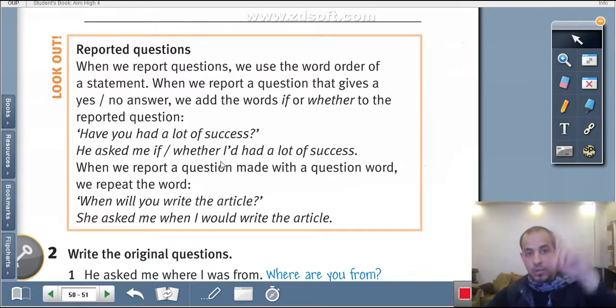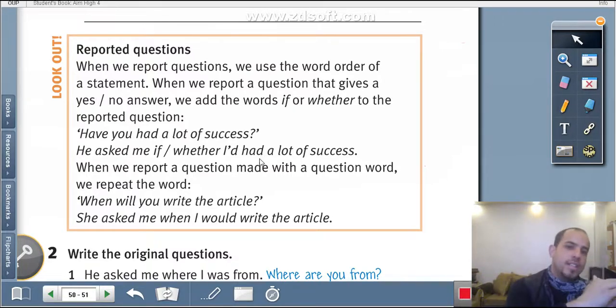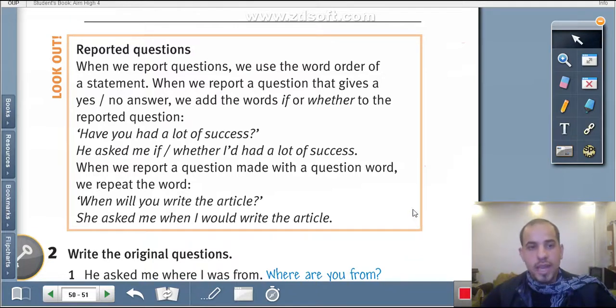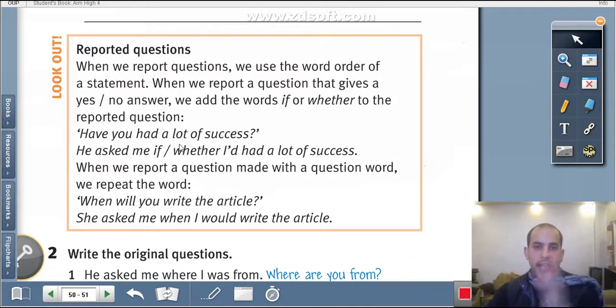Then, as I told you, the subject, if I have, becomes had, because have is the present form. It goes one step backward. It changes to had. Have had changes to had. Present perfect changed to past perfect. Have had to had changed to had a lot of success. Okay, and let's move to the second point.